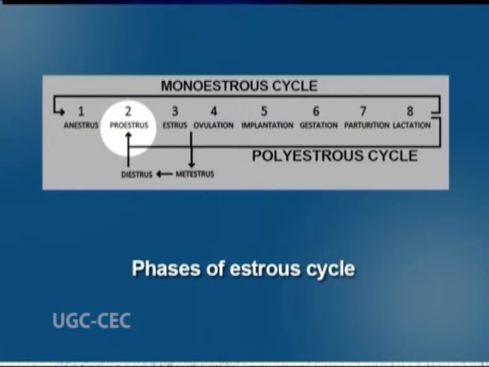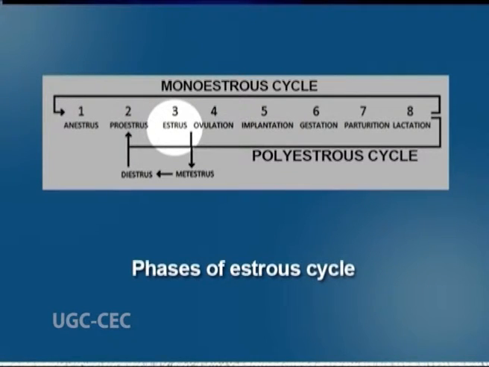This phase lasts for 1 day to 3 weeks depending on the species. Under the influence of estrogen, the lining in the endometrium of the uterus starts developing. Some animals may experience vaginal secretions that could be bloody. Females in this phase are not yet sexually receptive.